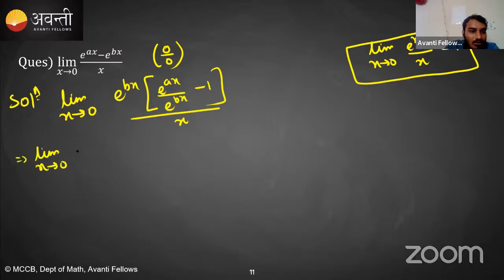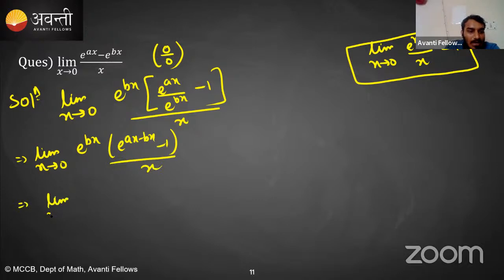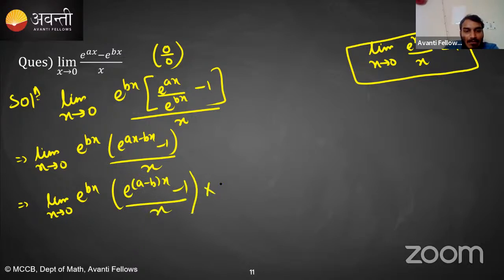Limit x tending towards 0, e^(bx) times (e^((a minus b)x) minus 1) divided by x. This can be written with (a minus b)x, so I am multiplying and dividing by a minus b in the numerator and denominator. So what is the limit of this expression?